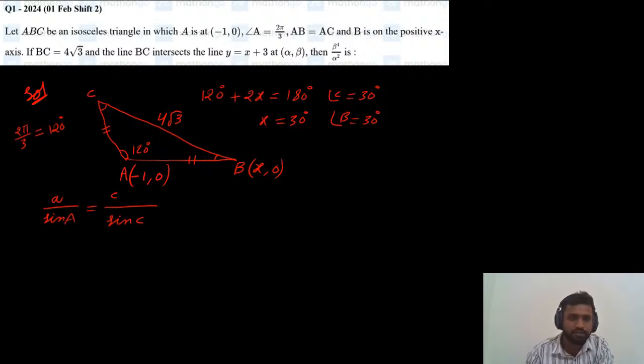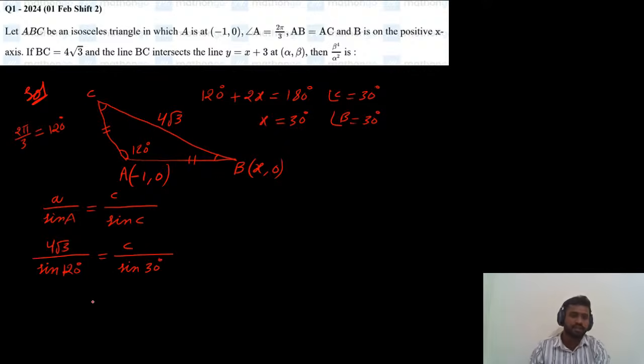What is the value of small a? Small a is 4 root 3 and angle A is 120 degrees, so sin 120. C we don't know, C only we need to find, which is side AB. The side opposite to capital C is small c, and sin C is sin 30 degrees. From this, calculate the value of c. c is equal to 4 root 3 divided by sin 120.